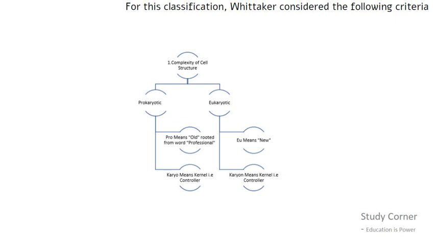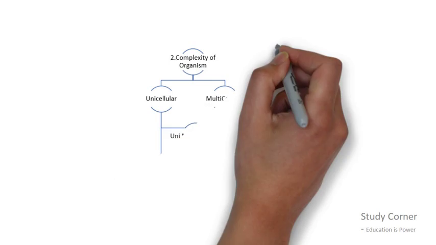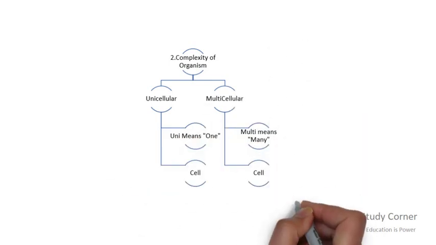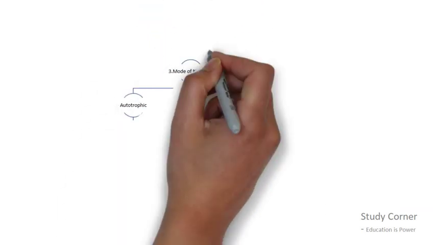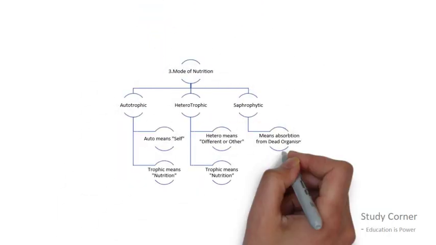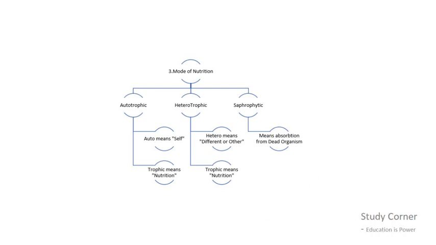The second category on which living organisms can be classified is based on the number of cells. If they have one cell, then the living organisms are called unicellular. If they have many cells, then they are called multicellular. The third type is based on mode of nutrition. Living organisms such as plants are autotrophic. That is, they produce their own food with the help of photosynthesis.